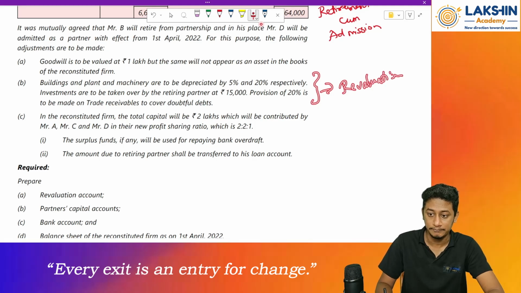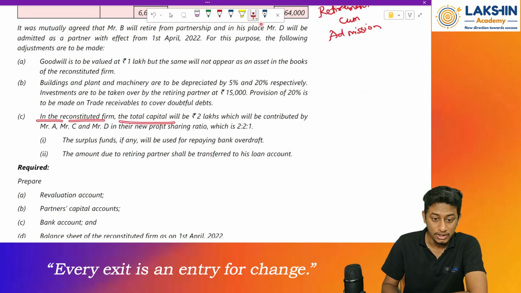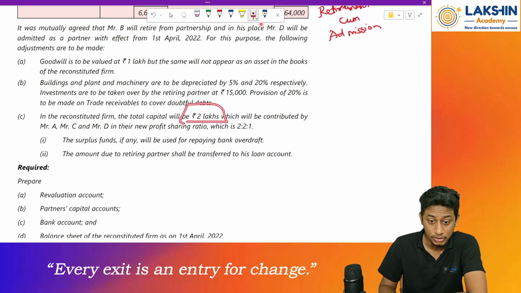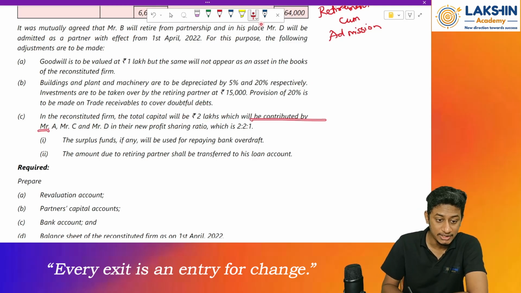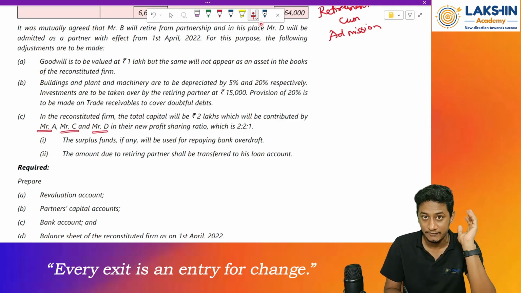Revaluation account. Then in the reconstituted firm, the total capital will be rupees 2 lakhs. In the previous question, they had not given us how much the total capital will be, but in this case they have. The total capital should be rupees 2 lakhs, which will be contributed by Mr. A, Mr. C and Mr. D. Mr. B has already retired. So Mr. A, C and D will remain in the firm. D was the newly admitted partner in the firm.